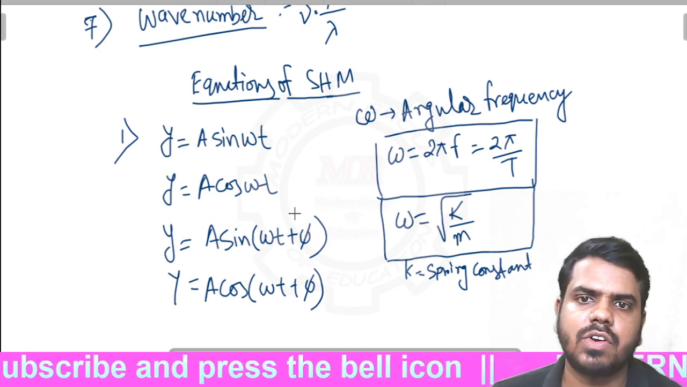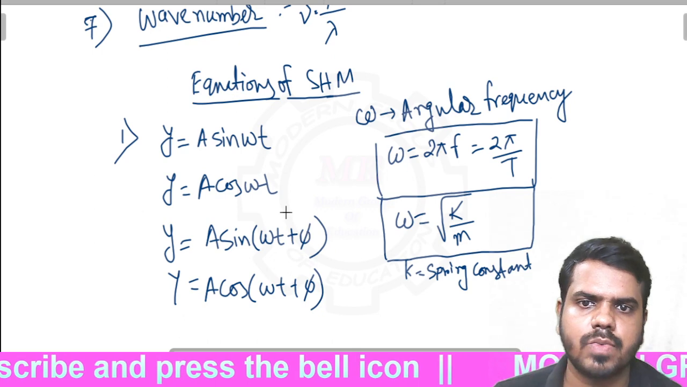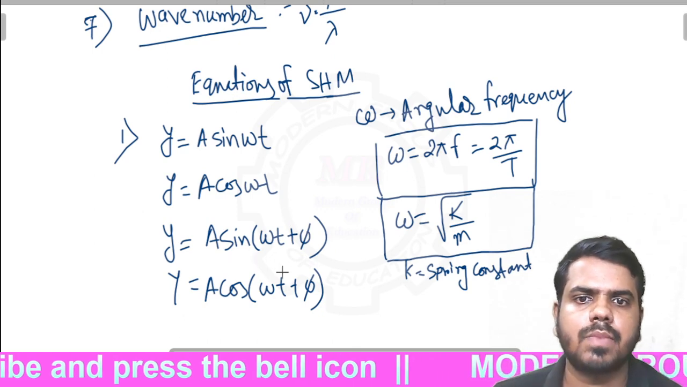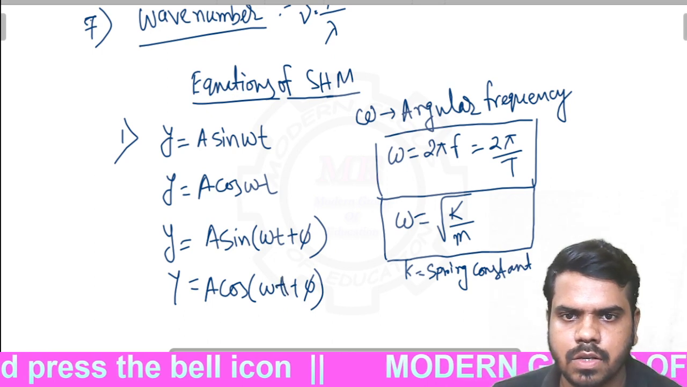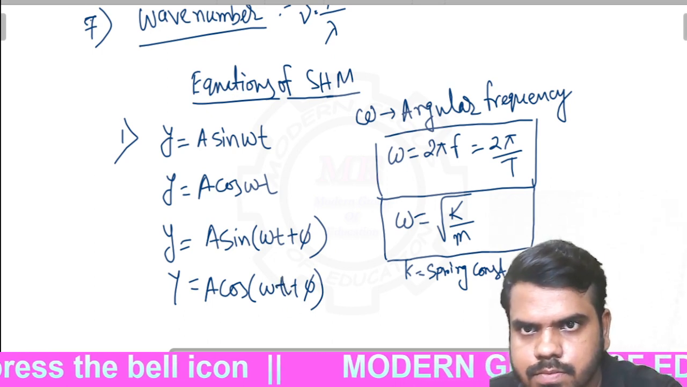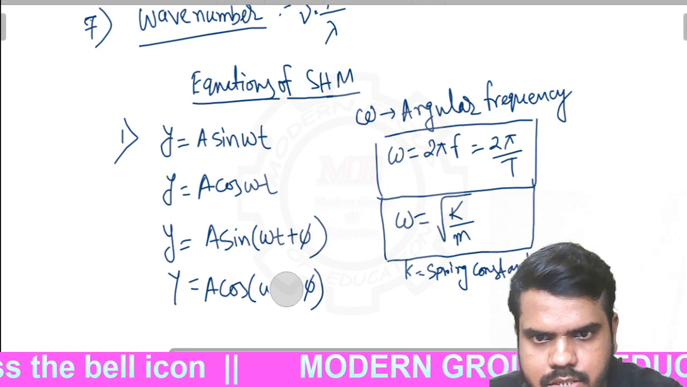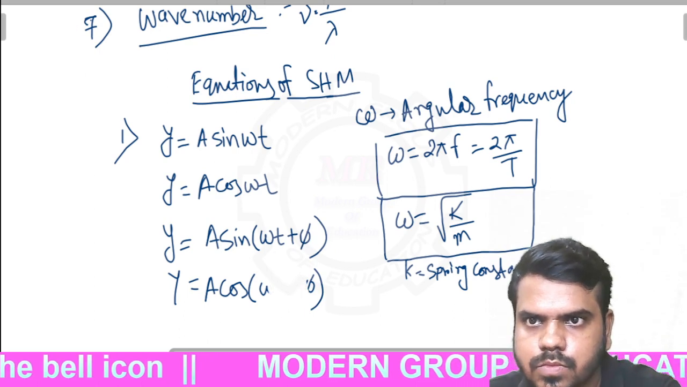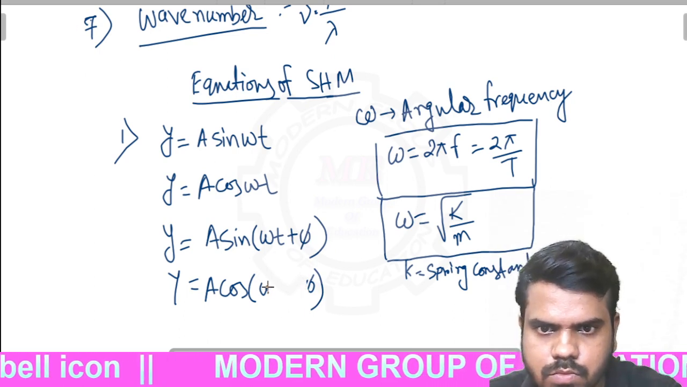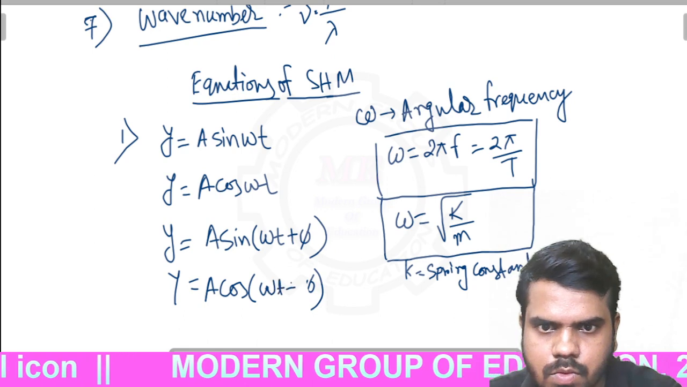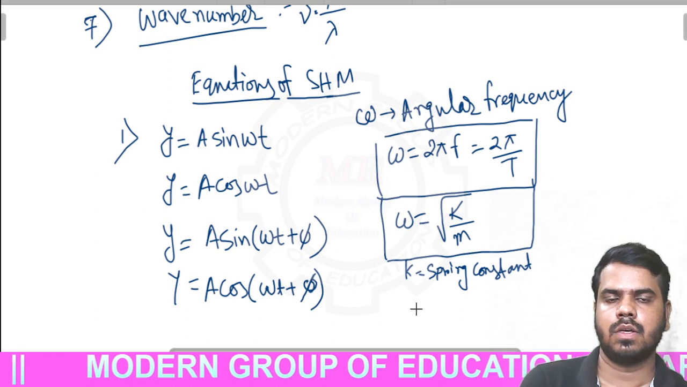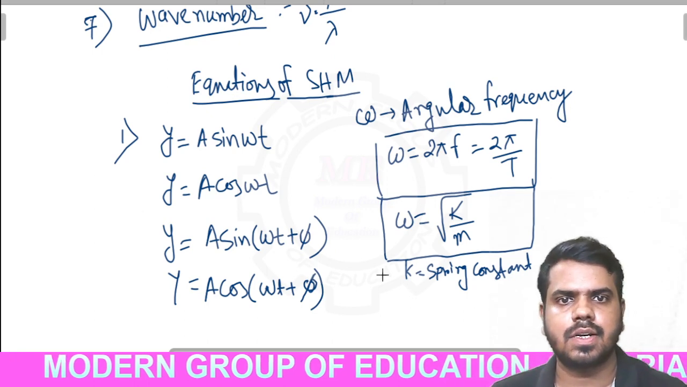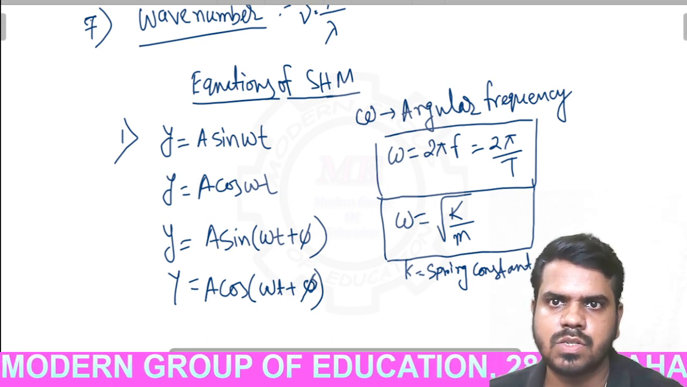What is y equal to a sin omega t, what is y equal to a cos omega t, and what is y equal to a sin omega t plus phi, and what is a cos omega t plus phi? What are the differences between these equations? Clear? Now I am erasing this part, please note down.